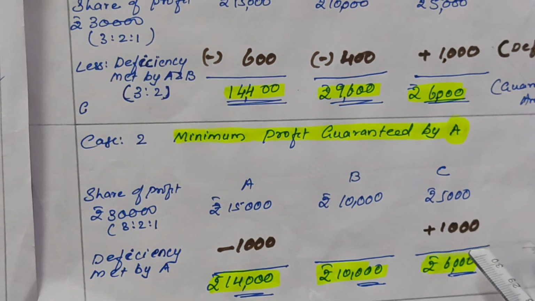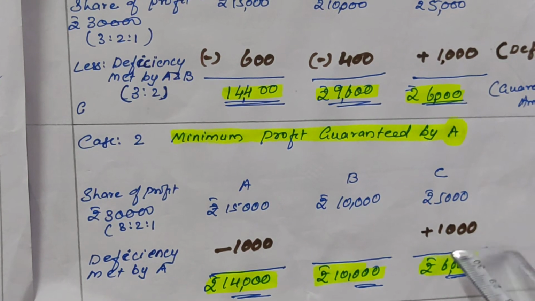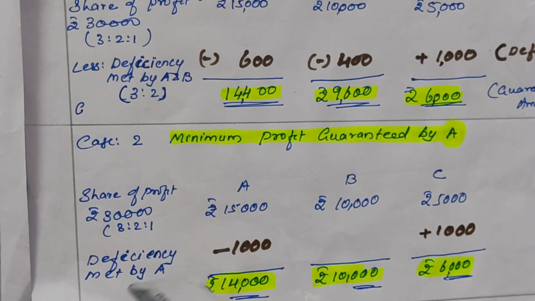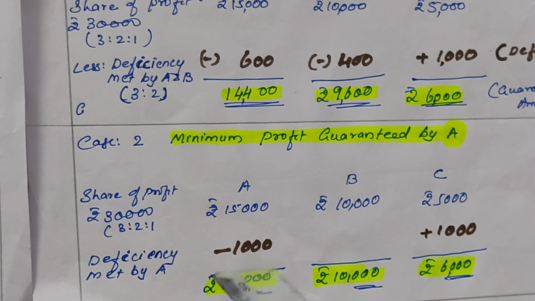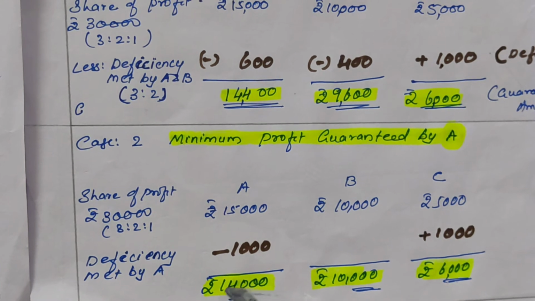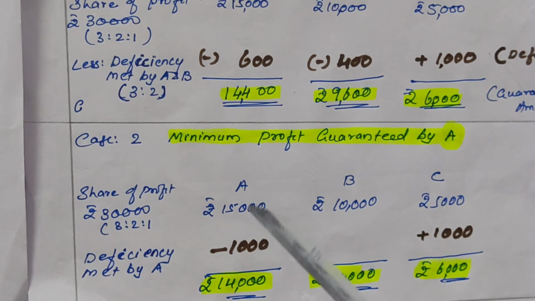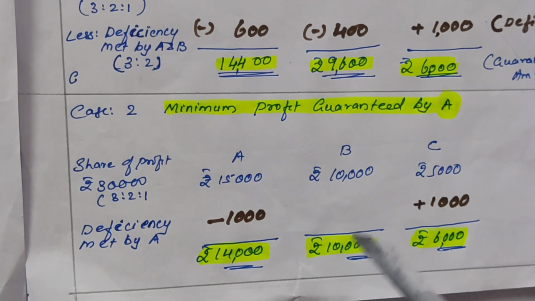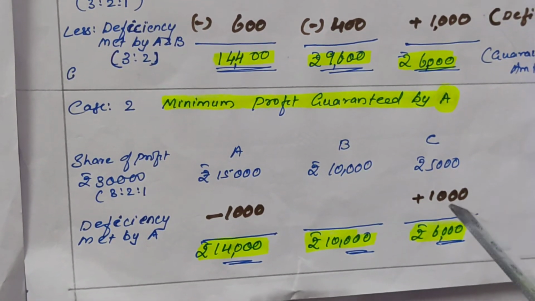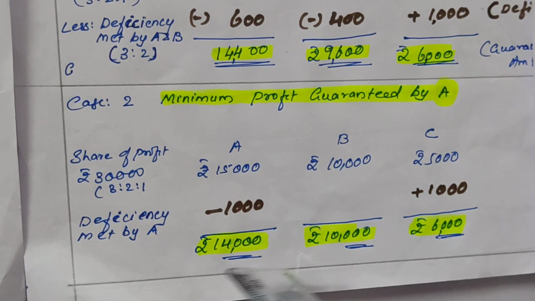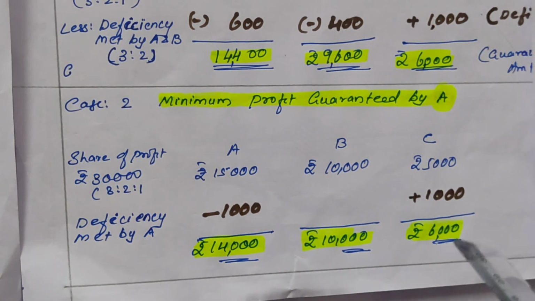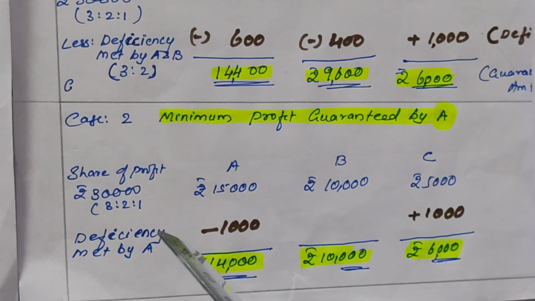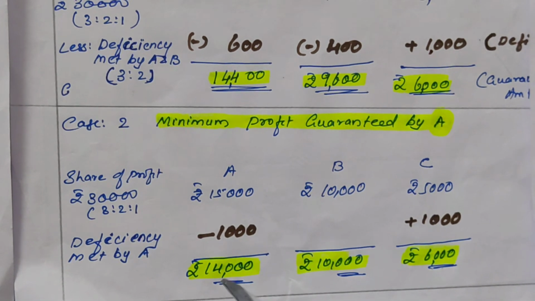This deficiency we will add here. Now who will give this deficiency to C? Who had guaranteed here? A. So the whole amount, this 1,000, will be deducted from A because A guaranteed C. So with the deficiency amount deducted, A's share of profit will be 14,000, B 10,000, no change, and C will receive 6,000, and this amount will be recorded in the partners' capital account. That means if any one partner guarantees, the whole deficiency will be deducted from his share of profit. Okay.